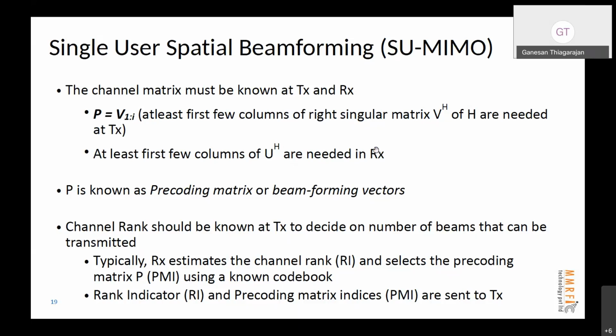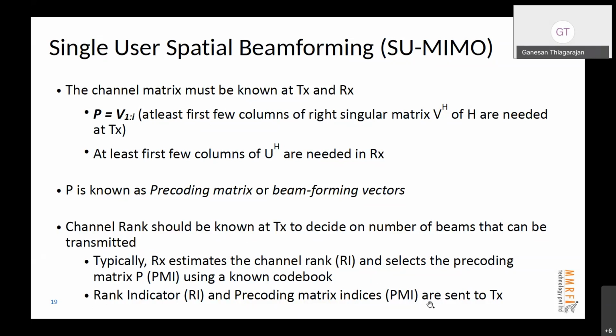And how does the transmitter know the channel? That is by feedback from the receiver. In general, the mobile always keeps measuring the channel conditions, the channel matrix information, as well as the precoding matrix P, and the rank. The rank basically tells how many significant singular values there are.